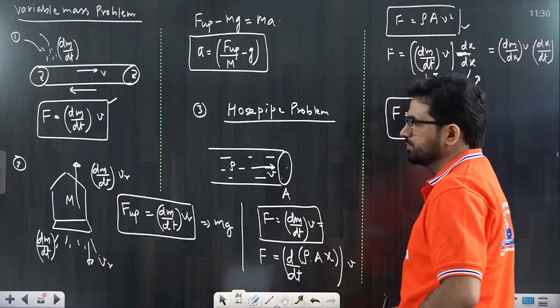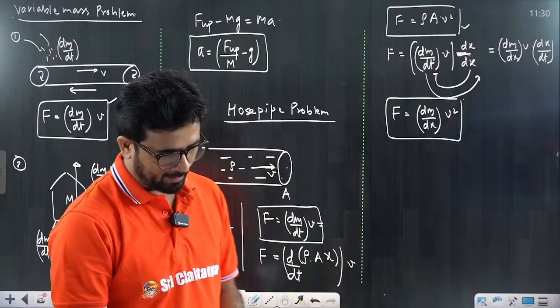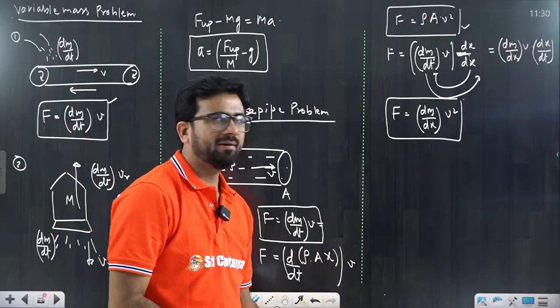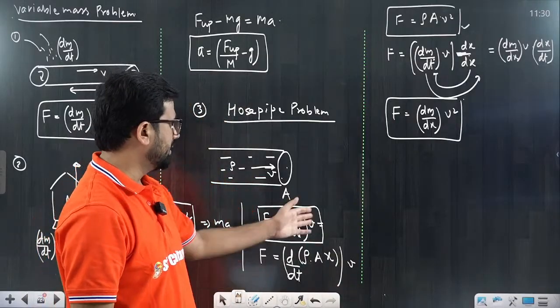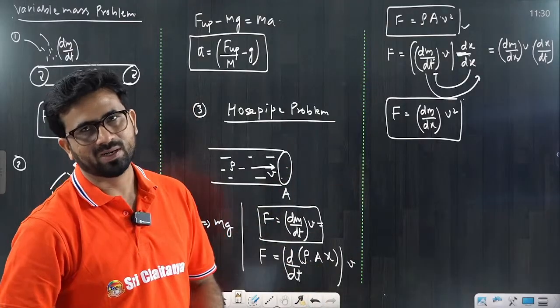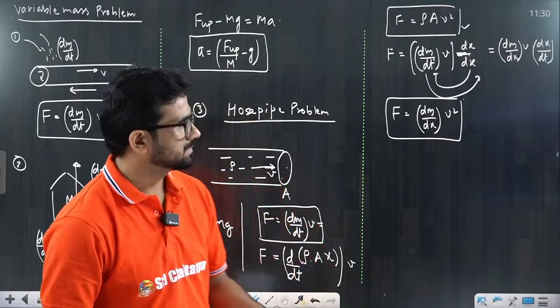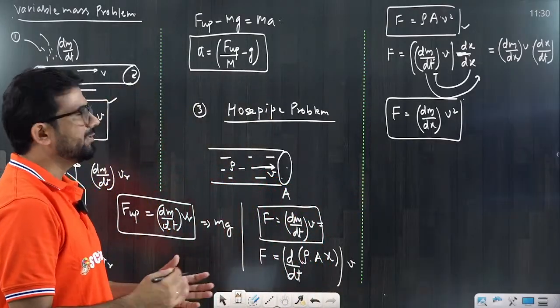This is the instantaneous force, applied at that particular instant. If you take the average, you have to multiply by half in every place, and you will get the average value. That is a very simple thing that we are putting for force. Come to the point: this is a variable mass problem.